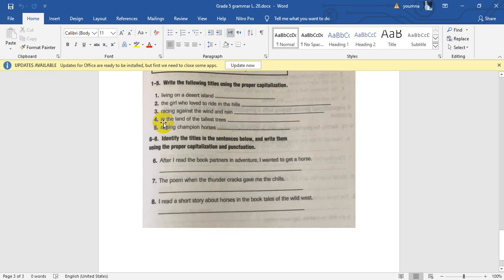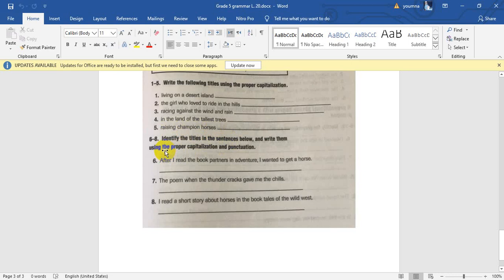In, preposition, but the first word in the title, so it must be capitalized. The, article, and it's not the first one, so it will be in lowercase. Land, capitalized. Of, preposition in the middle, so it will be lowercase. The, article in the middle, so it will be lowercase. Tallest, capitalized. Trees, capitalized. Number 5, raising champion horses. Raising, capitalized. Champion, capitalized. Horses, capitalized.